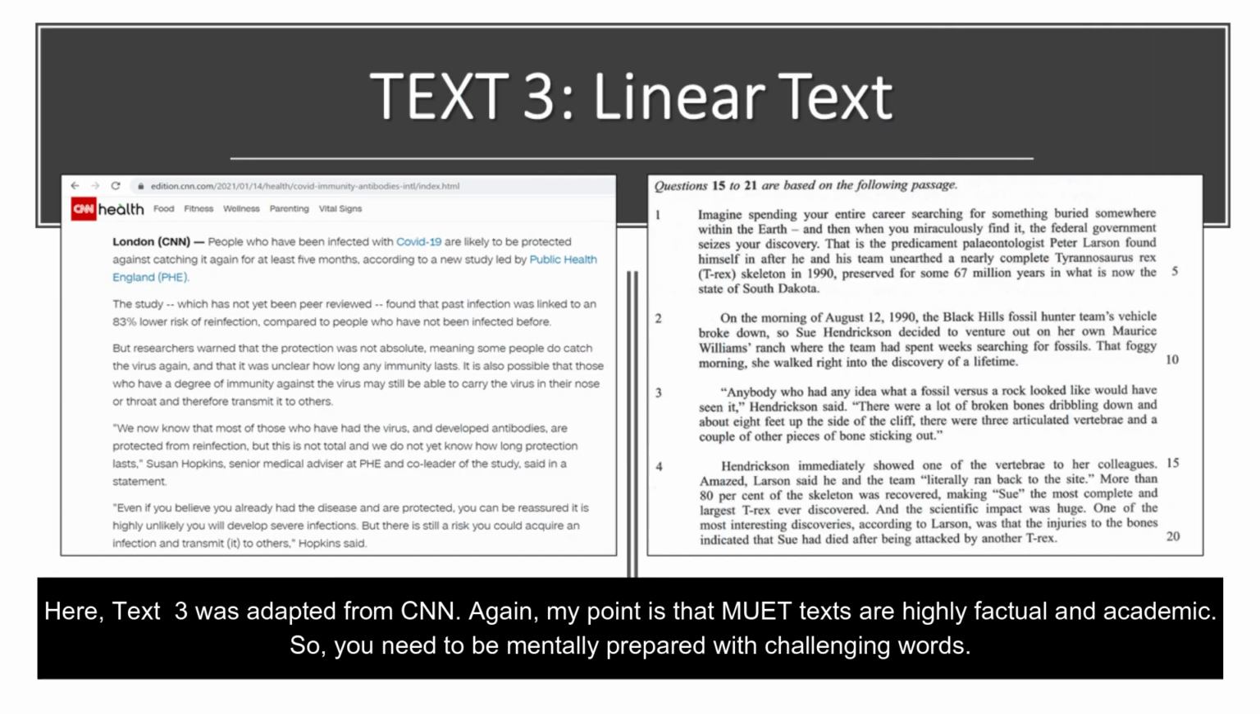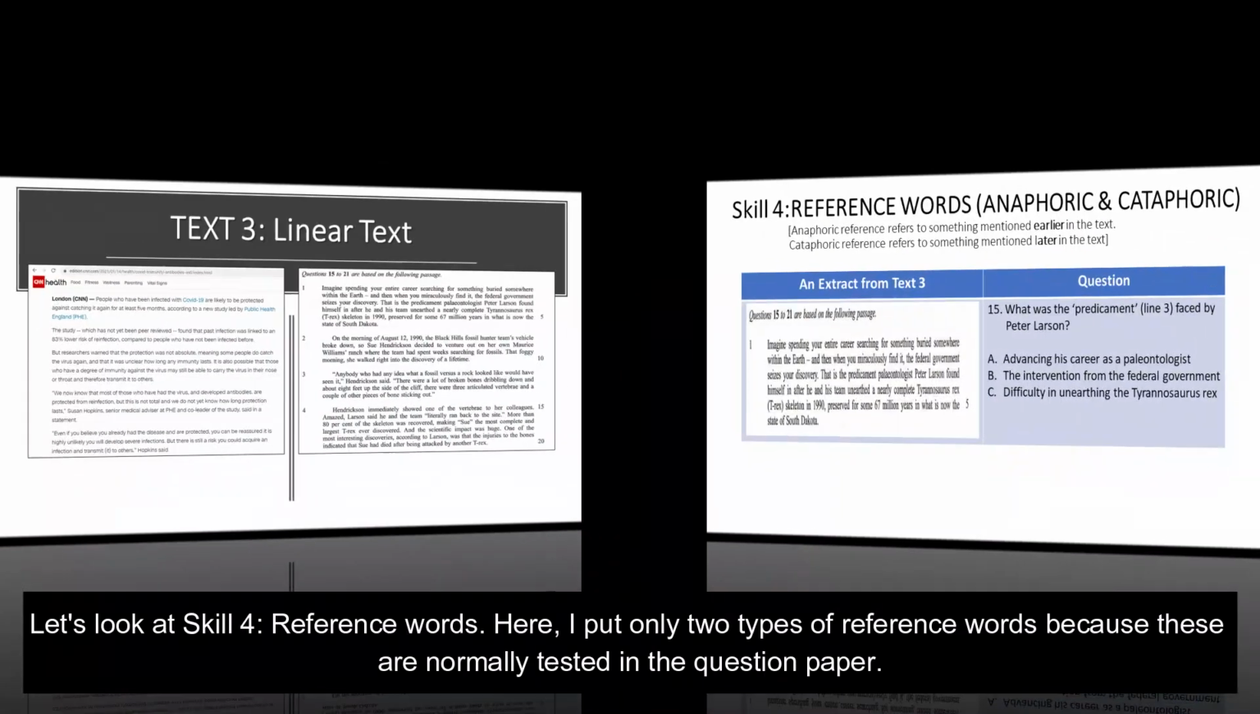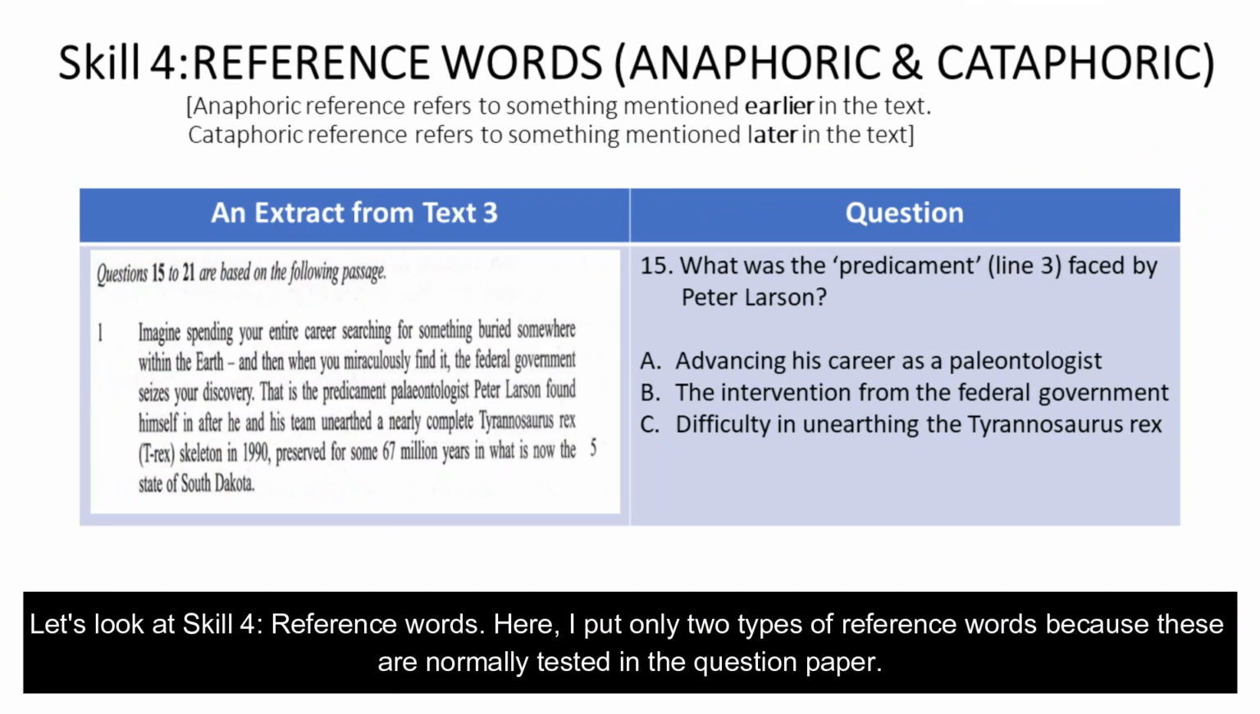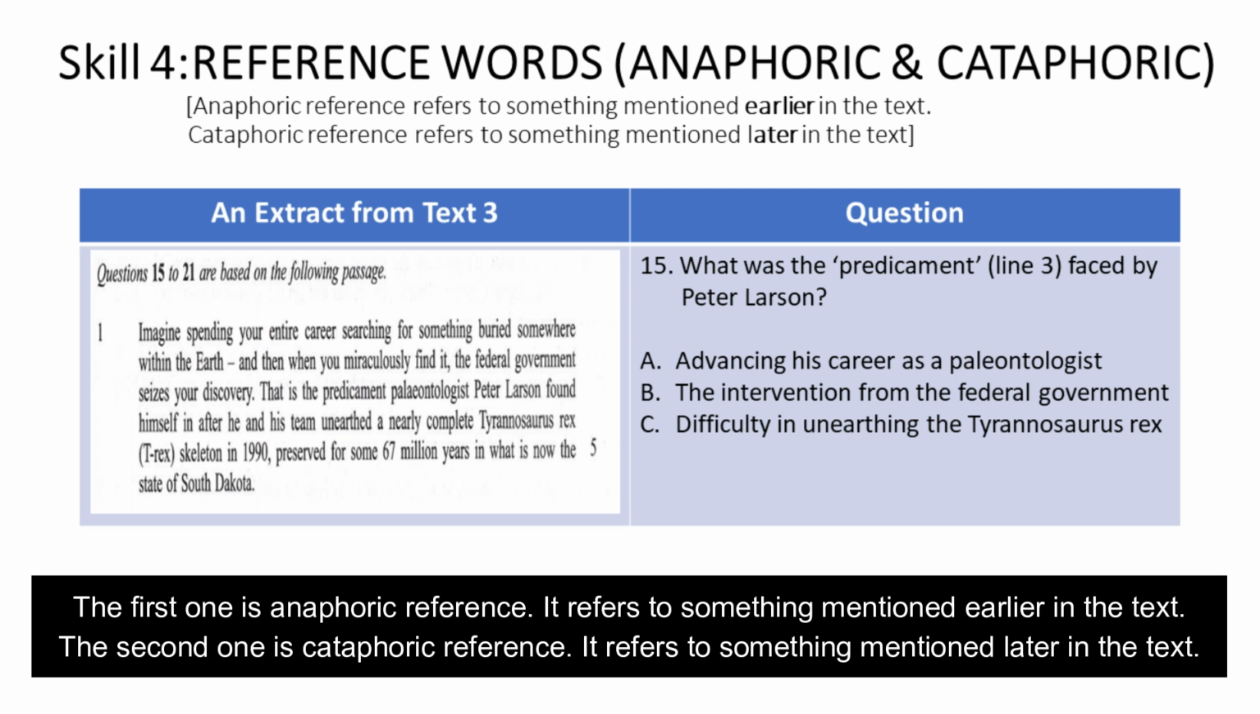Here, text 3 was adapted from CNN. Again, my point is that MUET texts are highly factual and academic, so you need to be mentally prepared with challenging words. Let's look at skill 4, reference words. Here, I put only 2 types of reference words because these are normally tested in the question paper. The first one is Anaphoric Reference. It refers to something mentioned earlier in the text. The second one is Cataphoric Reference. It refers to something mentioned later in the text.